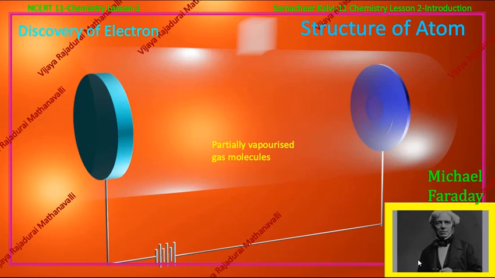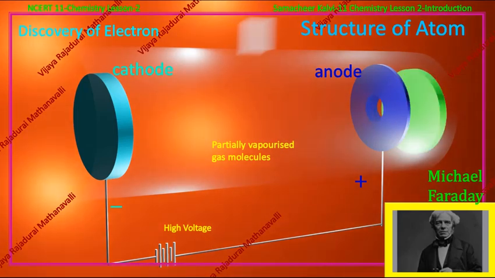Then he kept two electrodes, that is cathode and anode. Then he applied high voltage between these two electrodes. He thought that a ray would pass through it or some other changes would occur. But it did not happen because the ray is invisible. To make the rays visible, he produced a hole in the anode. Then inside the anode, he gave a coating of zinc sulfide. The property of zinc sulfide is that it gives a phosphorescent color in the dark.